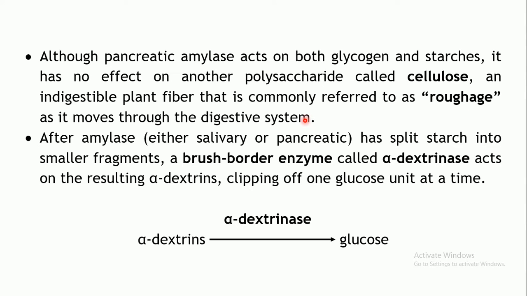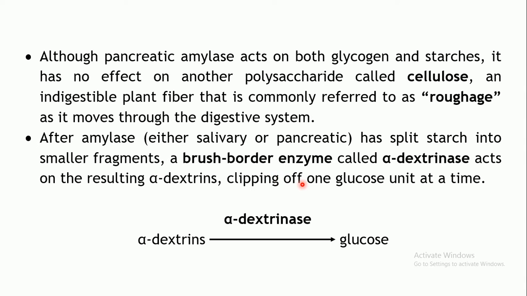Now let us continue with the further digestion by the brush border enzymes. The salivary amylase as well as pancreatic amylase has converted the starches into smaller fragments: maltose, maltotriose and alpha dextrins. Now the digestion is continued by brush border enzymes.